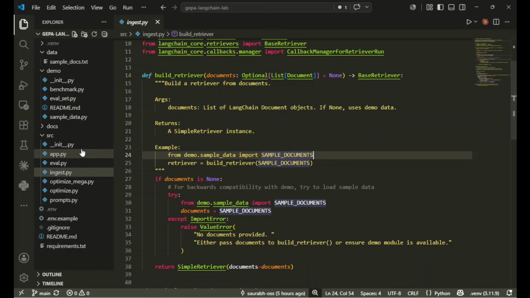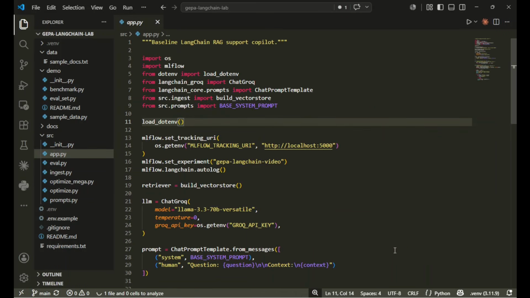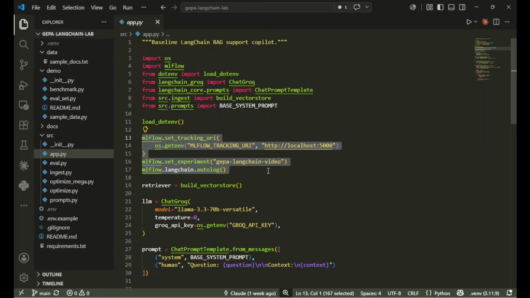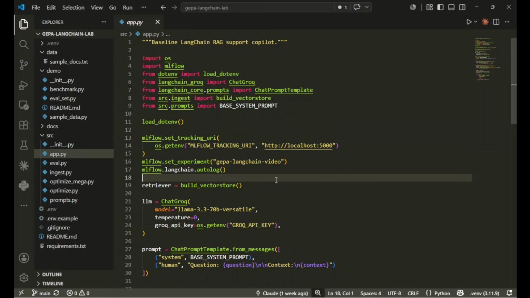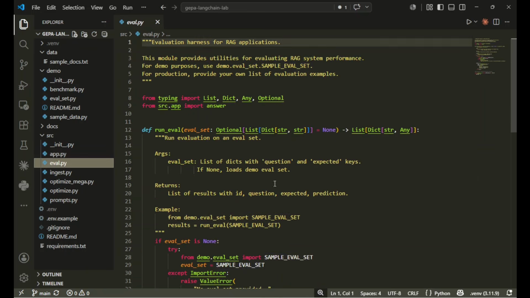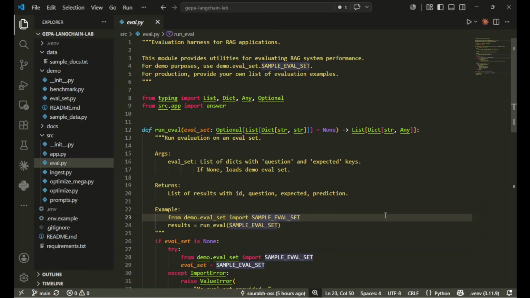And then we have the app.py file. Here, this is the RAG chain. And obviously, one important thing to notice over here is that MLflow auto logging is enabled. Then we have eval.py. This is the whole evaluation harness, and it takes an eval set, a list of question and expected answer pairs, and runs each through the answer function.